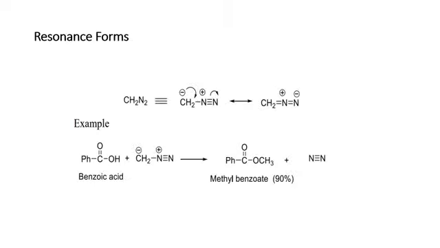Here, students, we have the resonance form. Firstly we have CH2N2. We know that simply what happened here is the resonance form. We are using one of the resonance forms here. When you react it with benzoic acid, what happened? There is the formation of methyl benzoate, and its yield will be 90%. In addition to this, there is the formation of nitrogen. Next slide, please.